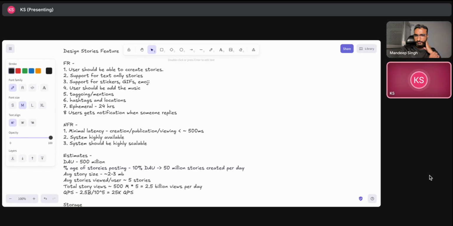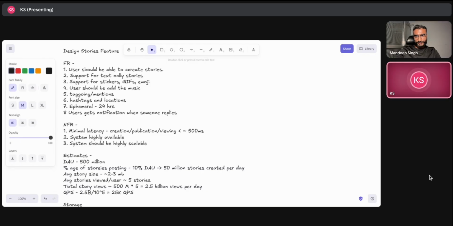Media should be... I think our architecture already handles that, right? With the tagging and mentions feature. So should we think on that more? No, we can leave it, given we are...